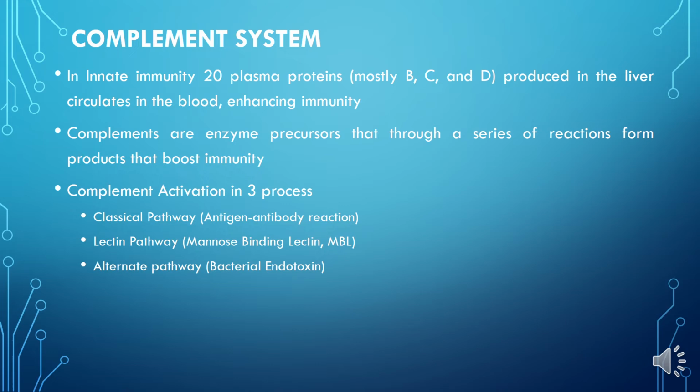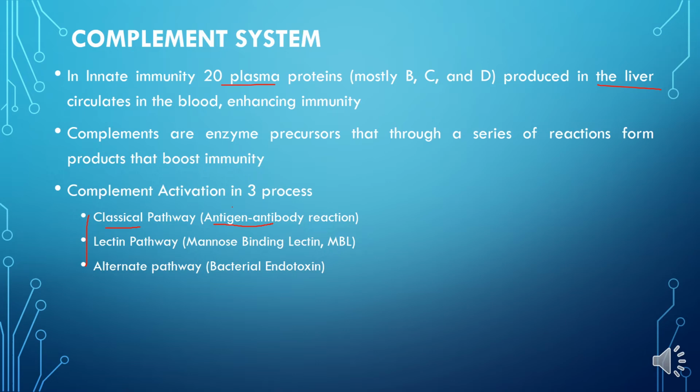About the complement system, we know that complement proteins are proteins present in our blood. They are synthesized in the liver, and with the help of blood they circulate in our body in inactive form. They are activated by various mechanisms, and only after activation do they help in our immunity. The first process by which these complement proteins are activated is the classical pathway, that is activated by the antigen antibody reaction.